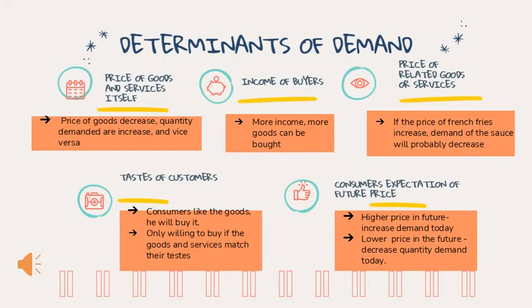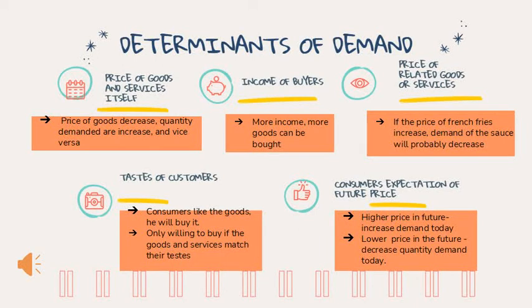This slide shows us the determinants of demand. First of all, demand is determined by the price of goods and services. It is clear that when the price increases, the quantity demanded will decrease according to the law of demand. The next determinant is the income of buyers. When a person has a higher income and is able and willing to buy a good, it would increase the quantity demanded.